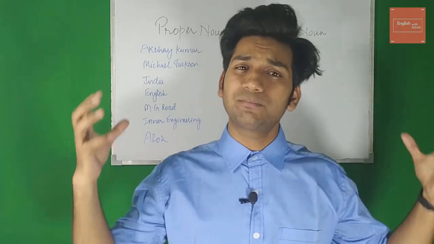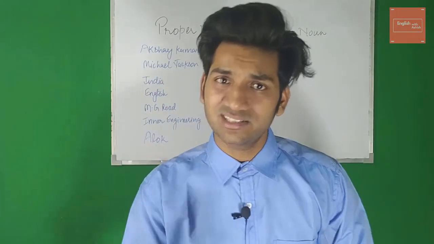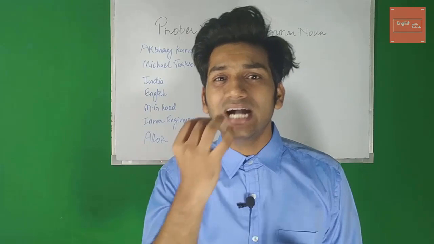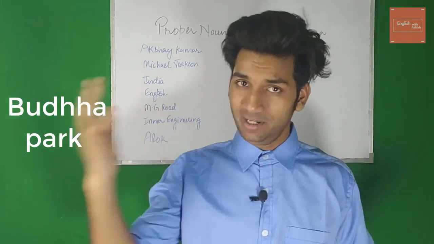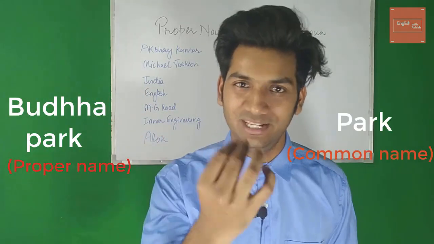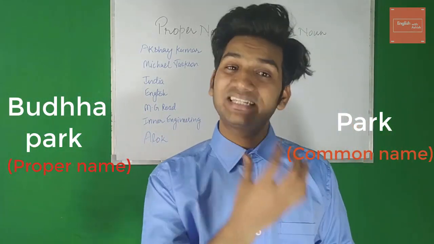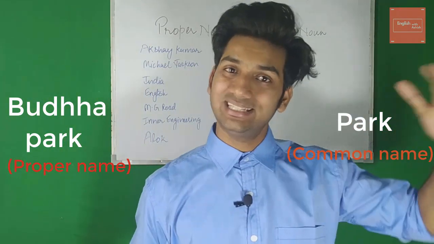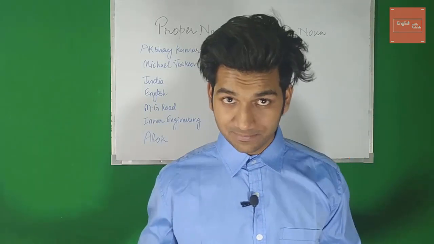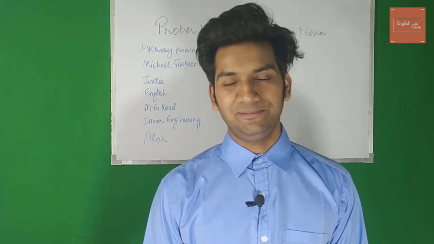All the parks in the world would come in this category, in this class. So I've got to tell you a proper, specific name. I'll say, meet me in the Buddha Park. Now Buddha Park is a proper name. Park is a common name. It creates a class. All the parks would be included in this class. Understood?